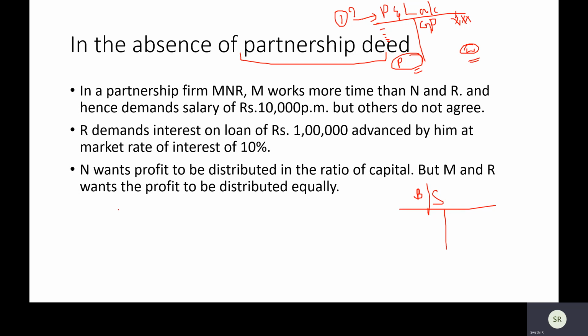First one, your second account, is going to come after P&L. We are going to prepare a new account called the P&L appropriation account. P&L appropriation. You are appropriating profits. What do you mean by that? We'll discuss that in a while. Whatever profit you have received from your P&L account, that profit you bring down, and then you appropriate it. Appropriate it to whom? Appropriation means you are not finding out your profits now. Profit appropriation means whatever amount you have, you are merely distributing it. Appropriation is nothing but a clearer distribution.